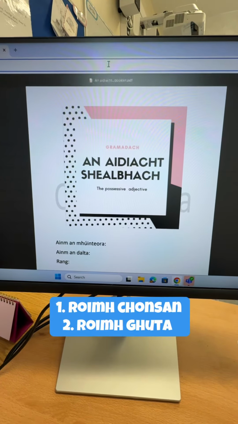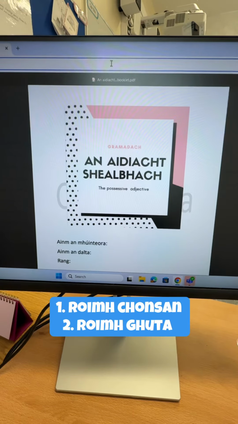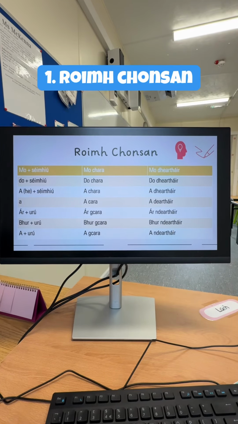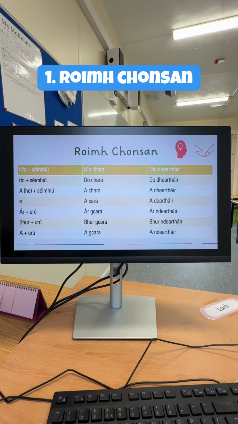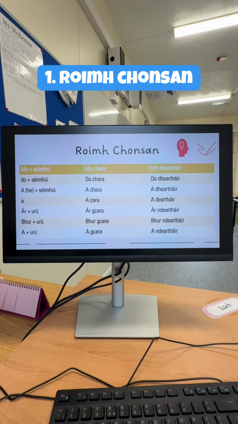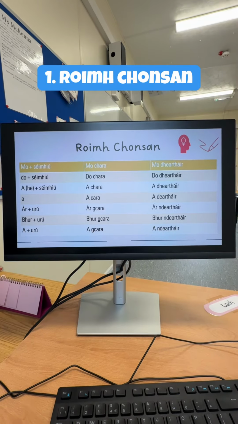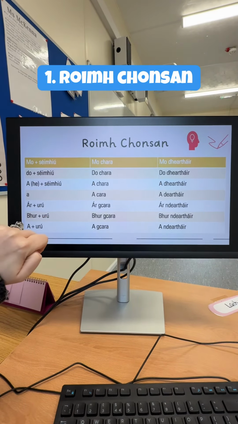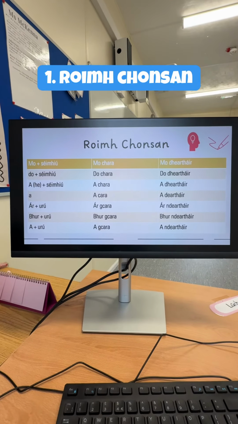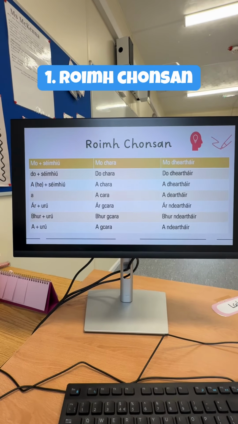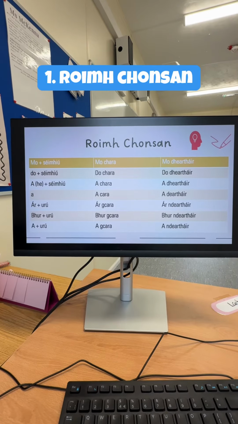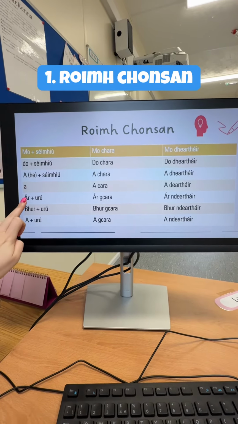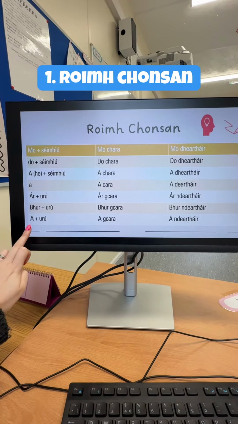The set of rules if the following word begins with a consonant, and the set of rules if the following word begins with a vowel. So let's start off with if the following word begins with a consonant, so any other letter except A, O, U, I, and E. The rules are over here on the left hand side: mu plus shealbhach, do plus shealbhach, a plus shealbhach, a; ar plus uru, bhur plus uru, a plus uru. So mine, your, his, her, our, your plural, their.